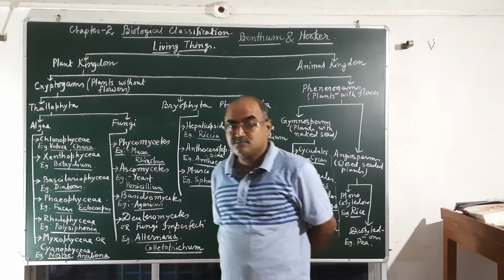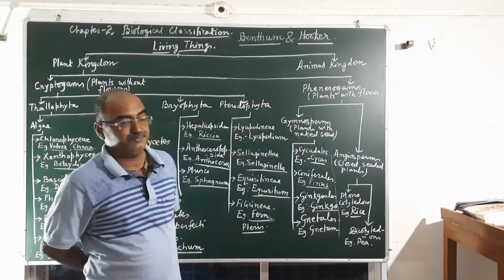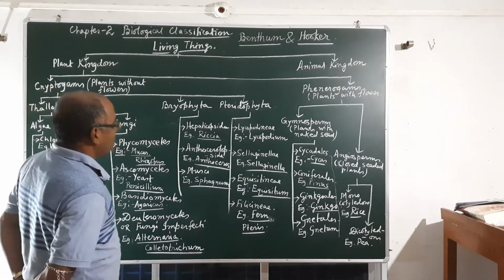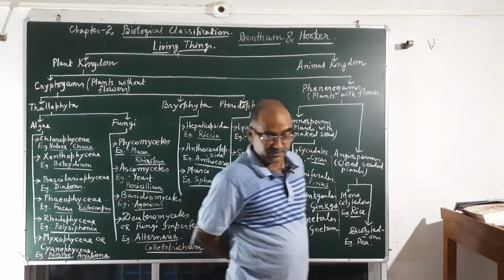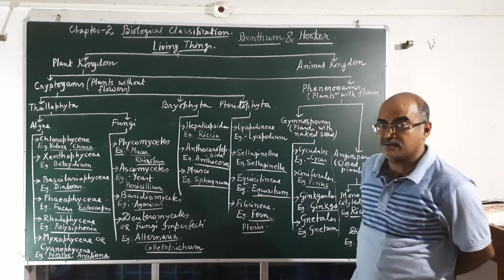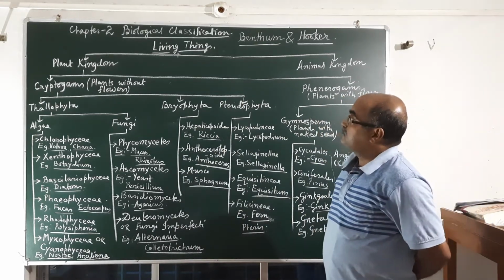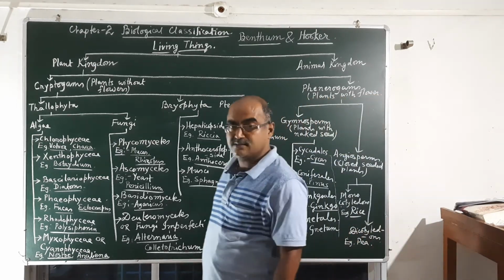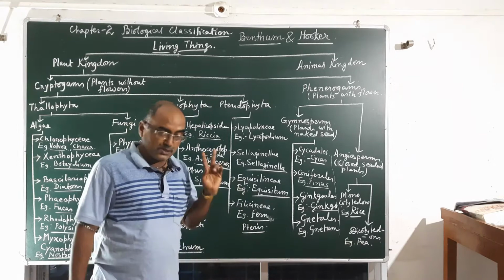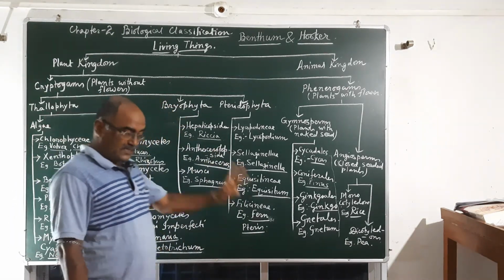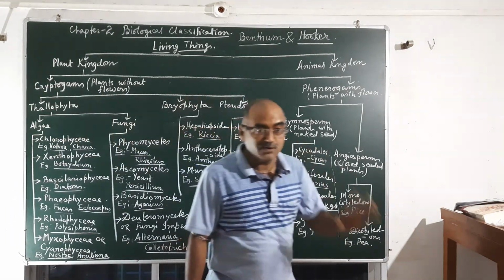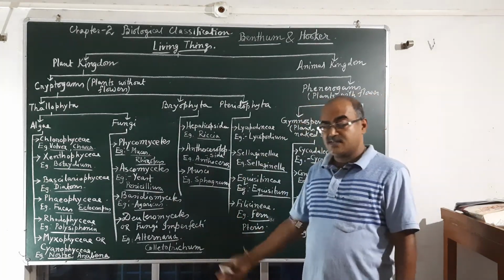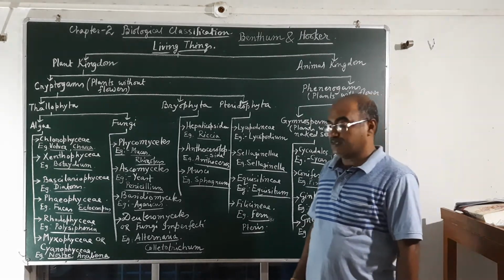Today we are going to start chapter number 2, that is the biological classification of class 11. In biological classification, different scientists have given different classifications: the 2 kingdom system, then the 3 kingdom system, the 4 kingdom system, and the last is given by Whittaker, the 5 kingdom system of classification.